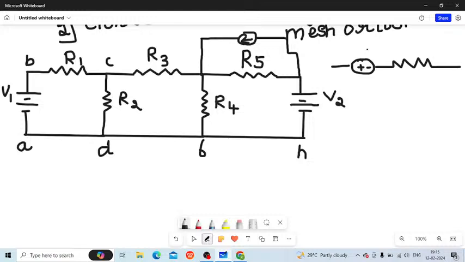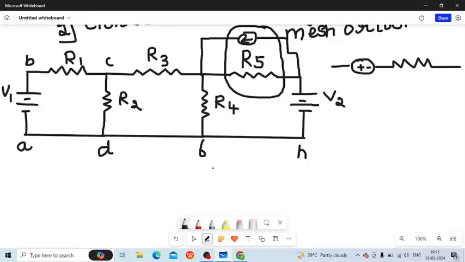Remember, that is why they specifically told you if there are any practical current sources in the circuit. A practical current source is nothing but a current source in parallel with a resistance. So if there are practical current sources in the circuit, you have to convert them into practical voltage sources. A practical voltage source you can keep as it is, because it need not be converted. That can be directly taken into consideration and applied for the mesh analysis of the circuit. Fine, I hope you got my point.